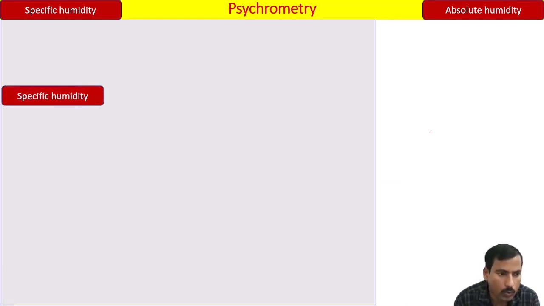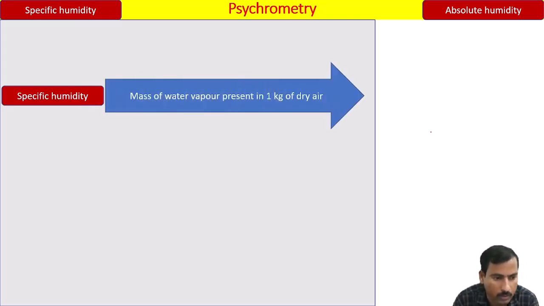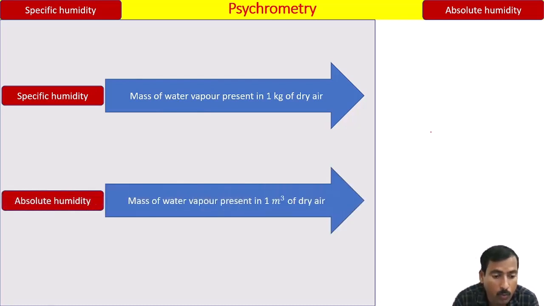Now I am going to take another terminology, that is absolute humidity. We have talked about specific humidity. What is specific humidity? It measures the amount of water vapor present in 1 kg of dry air, the mass of water vapor present in 1 kg of dry air. But if you take absolute humidity, it is the same mass of water vapor but present in 1 meter cube of dry air. So in specific humidity, per kg of dry air, you are measuring the mass of water vapor. In absolute humidity, per meter cube of dry air, you are measuring the mass of water vapor.